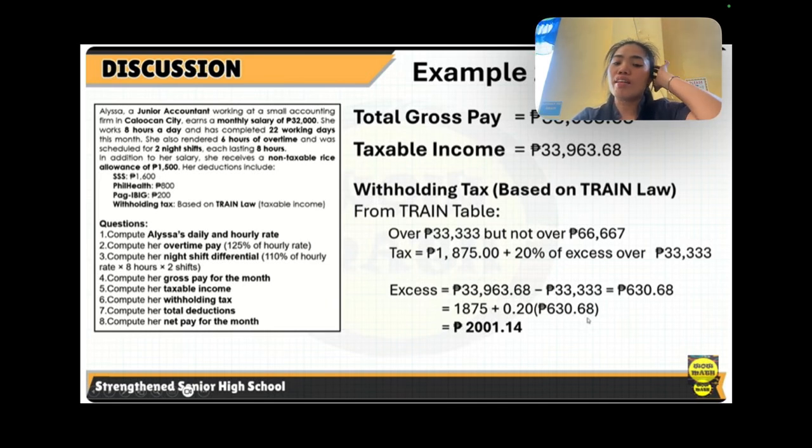So we get the excess: 33,963.68 minus 33,333 gives 630 pesos and 68 cents. Then get 20% of 630 pesos and 68 cents, multiplying by 0.20, then add 1,875. So the withholding tax is 2,001 pesos and 14 centavos.